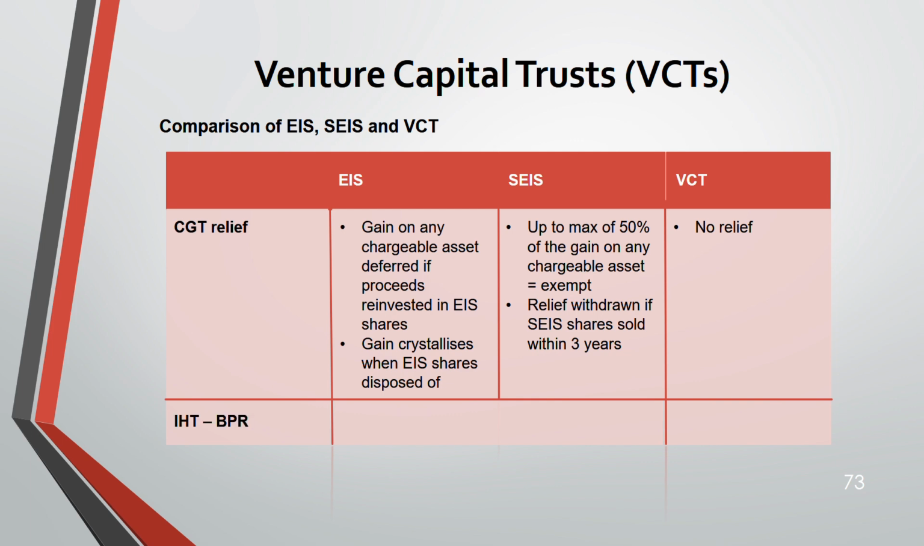No relief. For BPR, both are business property relief, EIS and SEIS, provided they are owned for more than 2 years. And business property relief is 100%. But for VCT, there is no business property relief. Now let us do a question.